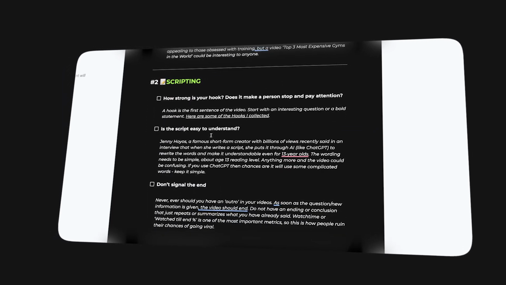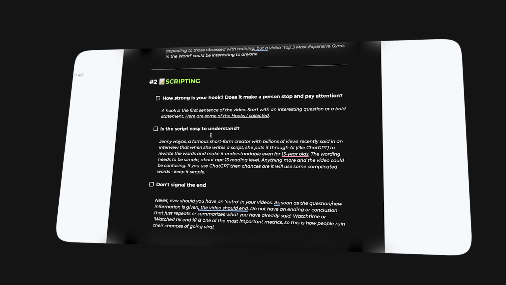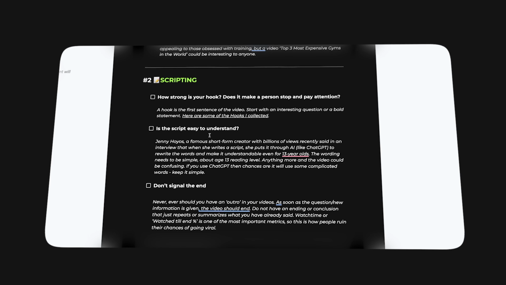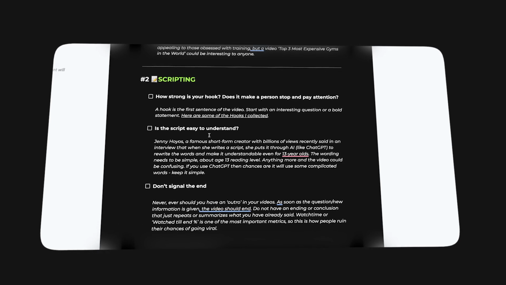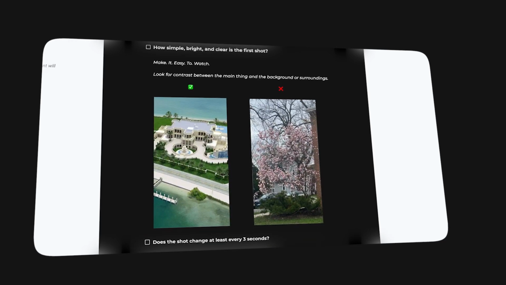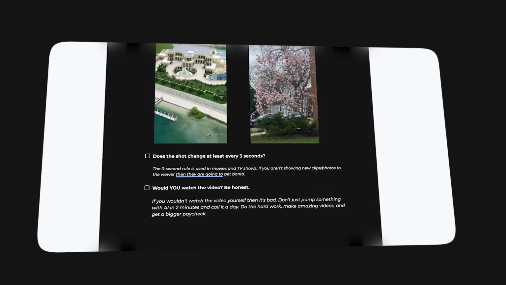Because most people, when they use AI, they use these big words that most people don't even understand. They try to sound smart, but that just confuses people. You have to be as simple as possible and just use everyday language so that people can watch it until the end. If people feel like they don't even understand these things or they sound too generic and robotic, then they will leave the video.